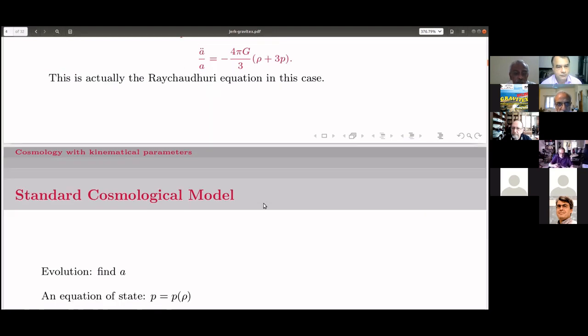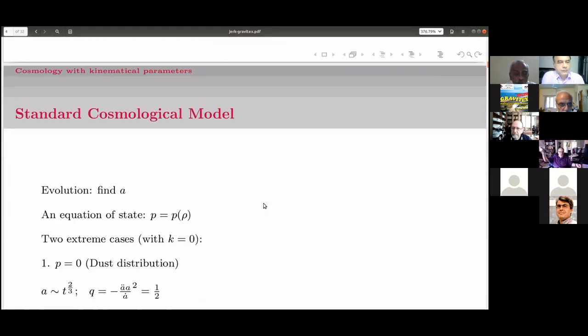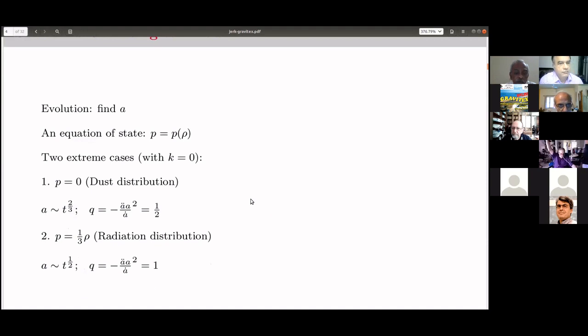So for the standard cosmological model, we find A. For the third equation, the normal practice is to give an equation of state, P as a function of rho, with the extreme equations of state. P equal to 0 is a dust distribution, incoherent matter, where the fluid particles move with a velocity much less than the speed of light, so the kinetic energy can be neglected. Pressure can be neglected, assumed to be 0, and we have A proportional to t to the power 2/3.